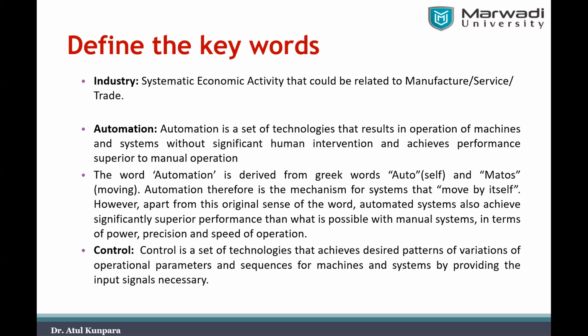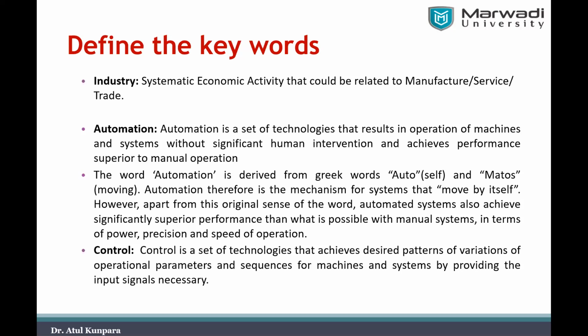Automation is a set of technologies that results in operation of machines and systems without significant role of a human being, and it also achieves performance superior to manual operation. I hope you try to understand the words we are using here for the definition of automation. It clearly gives you an idea of what we mean by automation.